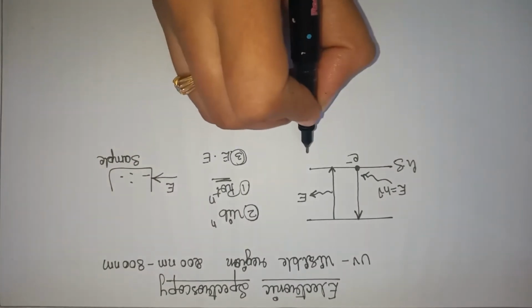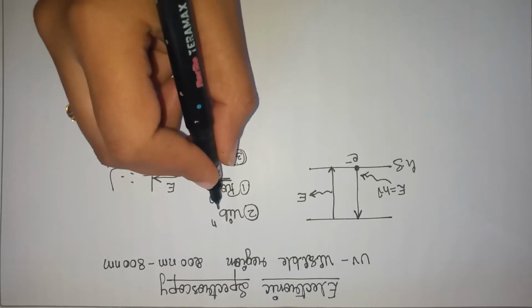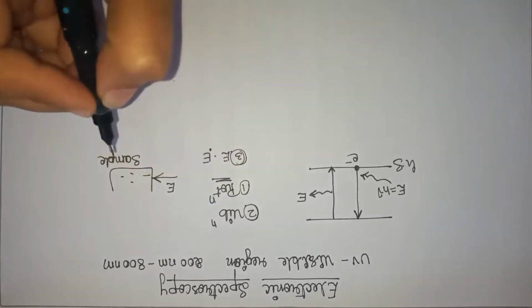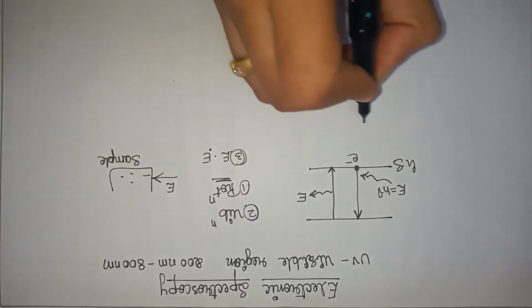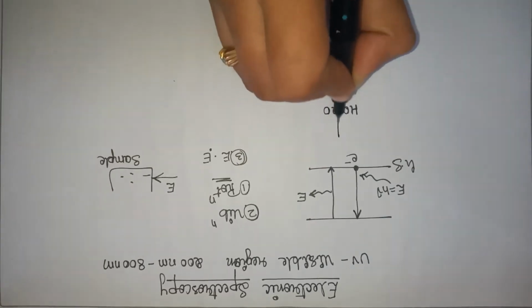So along with the electronic excitation, there will be rotational changes and also vibrational changes taking place. When we come to the transition, there will be a transition from HOMO to LUMO.